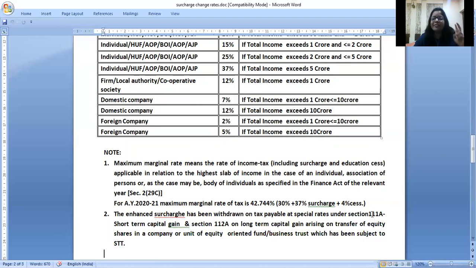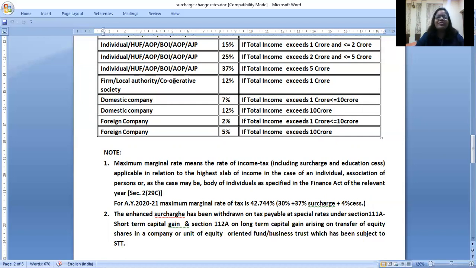Even if you have 5 crores, the surcharge applicable is only 15%. I'm repeating, for short-term and long-term capital gain on shares, the surcharge rates are only 10 and 15%. The additional 25 and 37% are not applicable. For the remaining incomes, they are applicable.